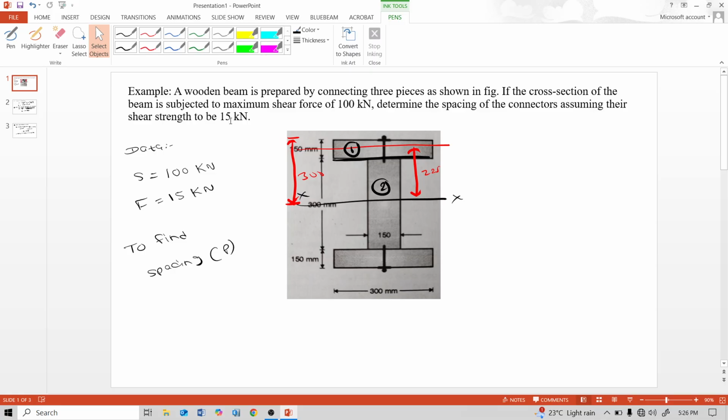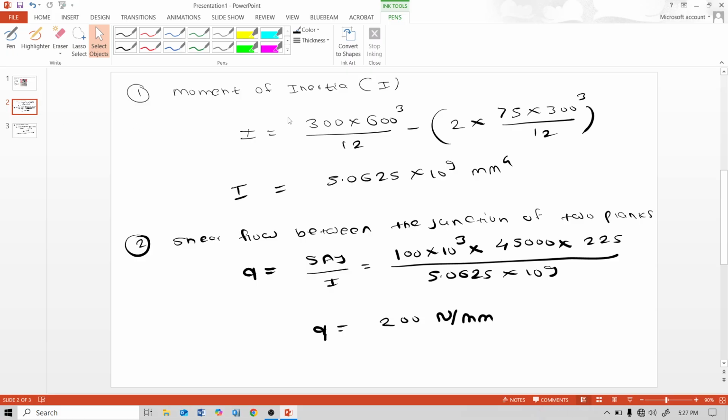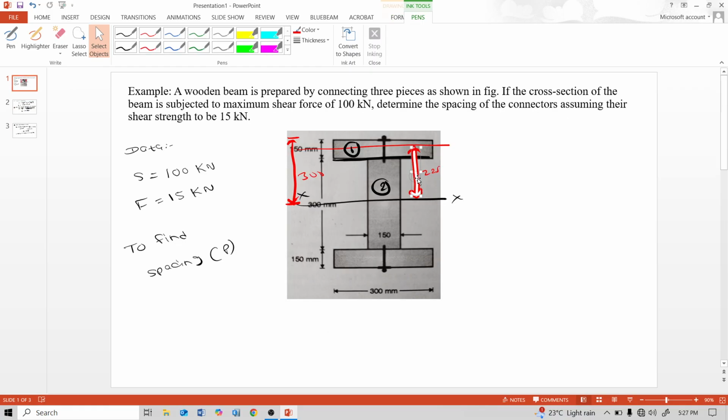For solving this numerical, we first find the moment of inertia, then we find the shear flow between the junction of the two planks, denoted as q. q is equal to SAy upon I. They have given us 100 into 10 raised to 3, A is the flange area 45,000, and y is the distance between the neutral axis of the flange and the original I section neutral axis, that means 225 mm.